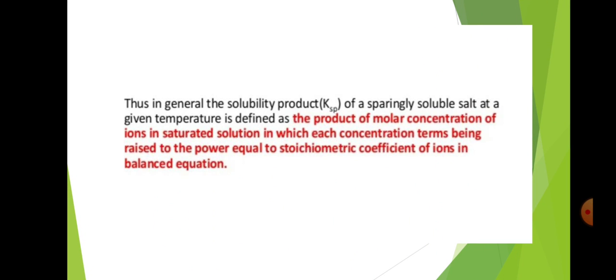Thus, in general, the solubility product, that is Ksp, of a sparingly soluble salt at a temperature is defined as the product of molar concentration of ions in saturated solution, in which each concentration term is raised to the power equal to the stoichiometric coefficient of the ion in the balanced equation.